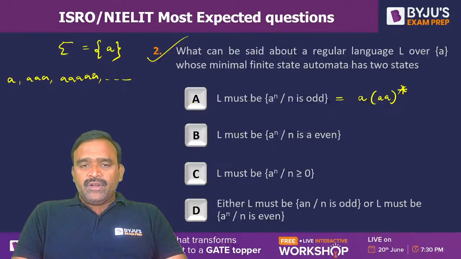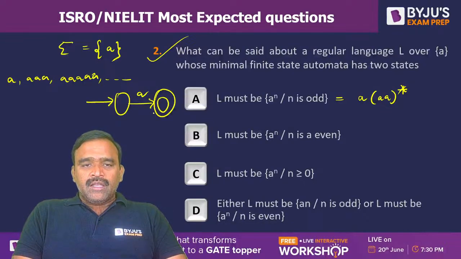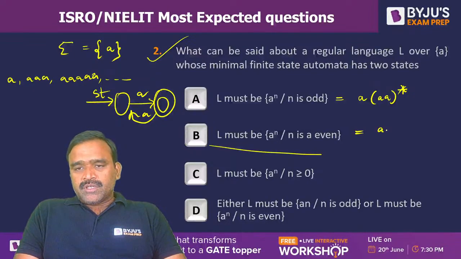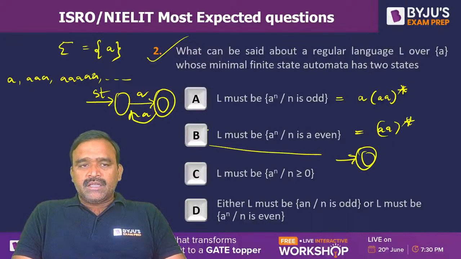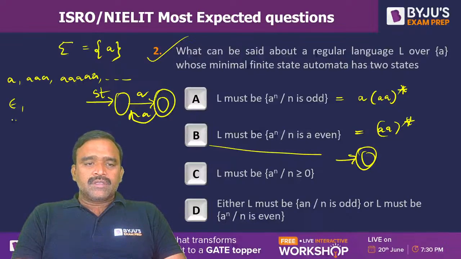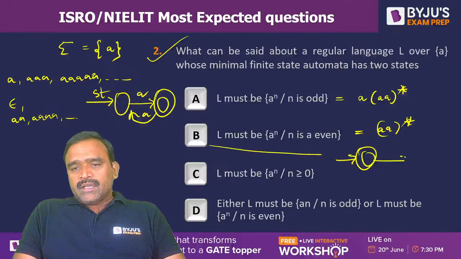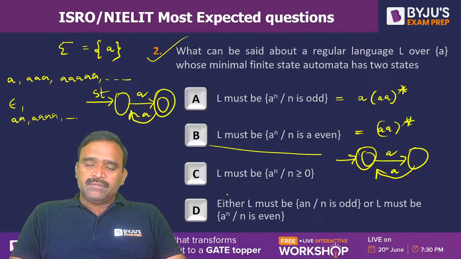For this, if you draw the machine, only two states are sufficient: one non-final state and one final state, and A can be given. This is the DFA for odd number of A's. For even number of A's, the regular expression is AA whole star. For this we can have a starting state which is final, with strings like epsilon, double A, 4 A's, even number of A's. Same transitions, but the final state is changed.